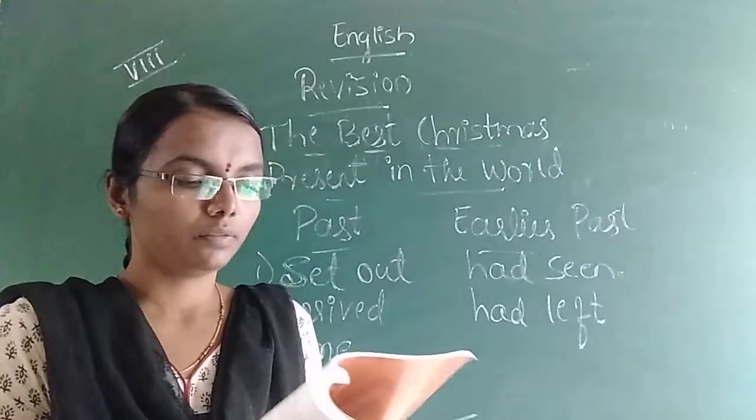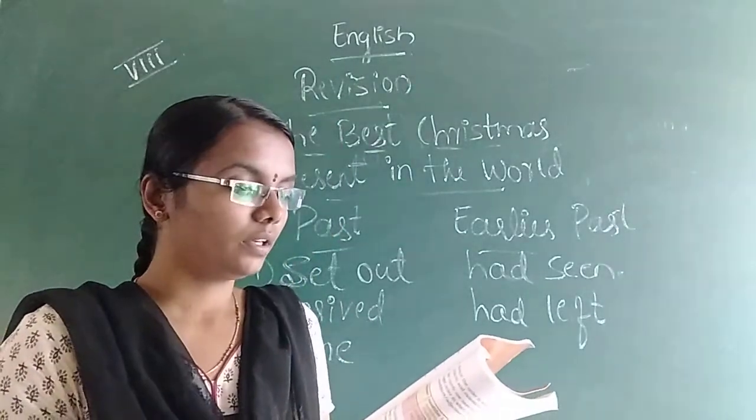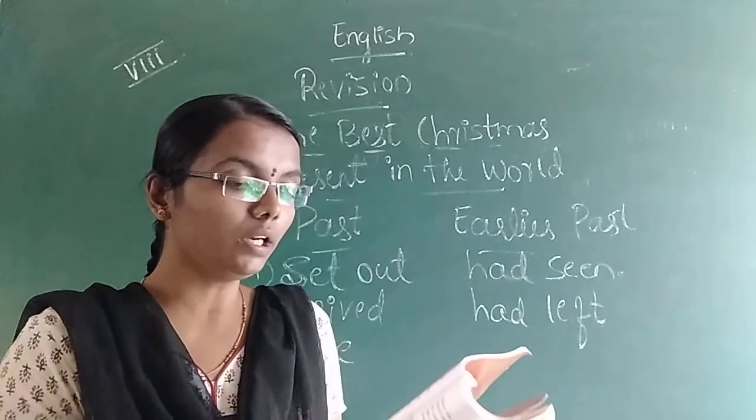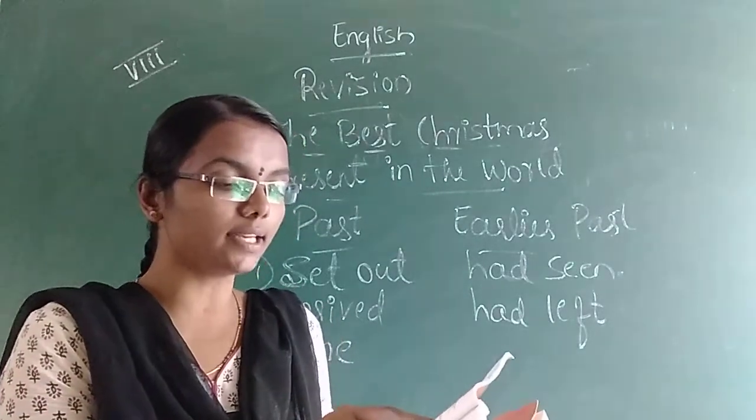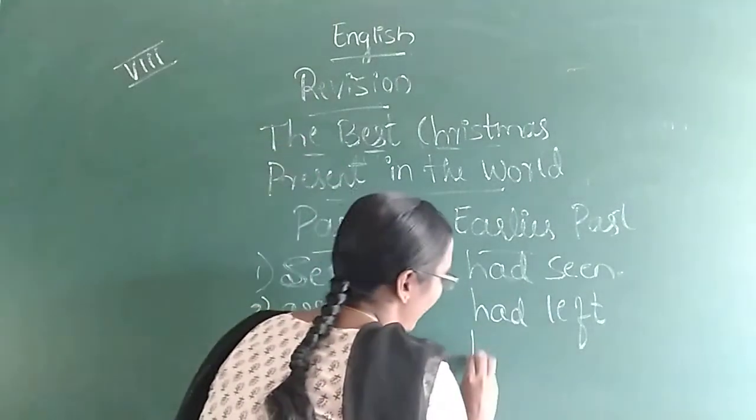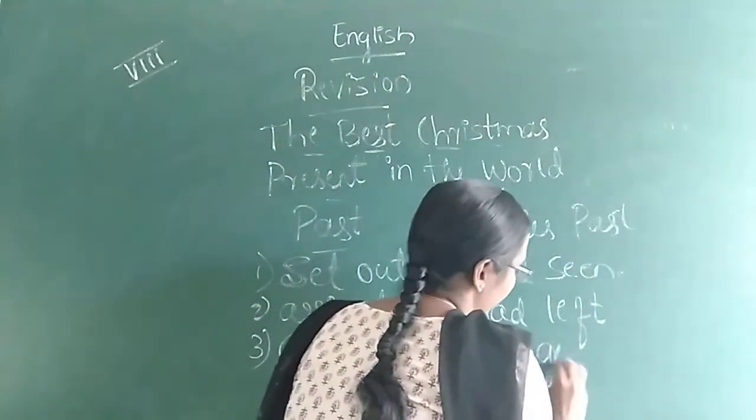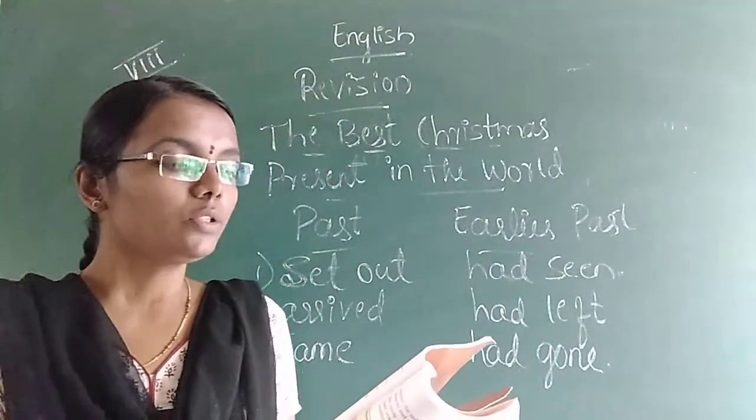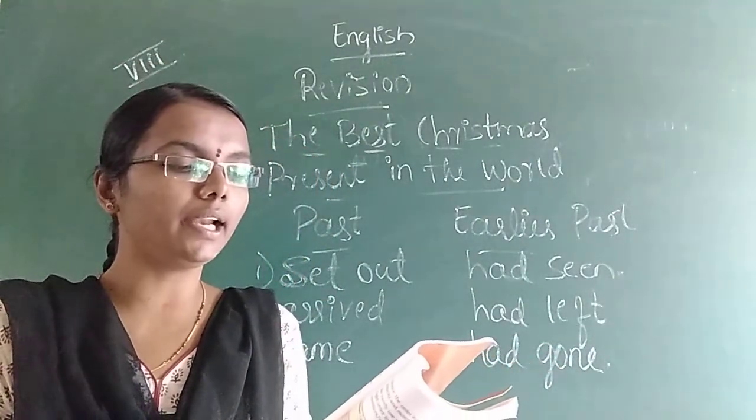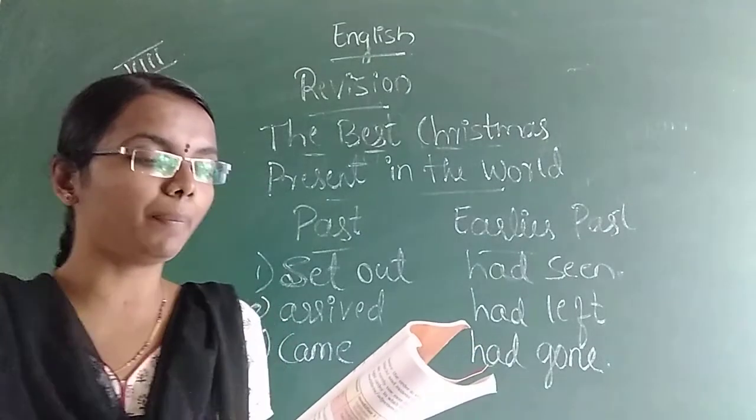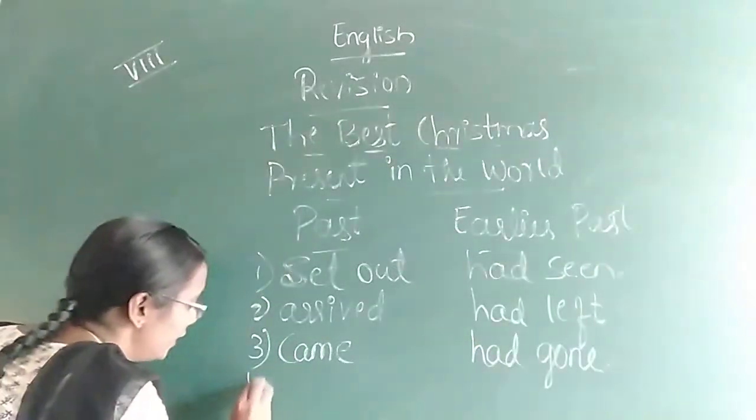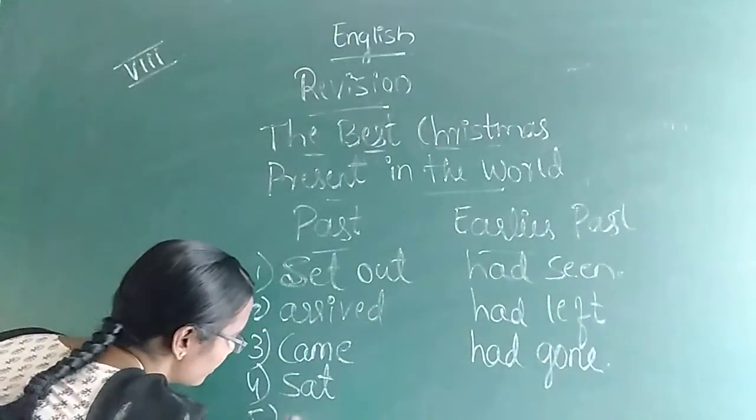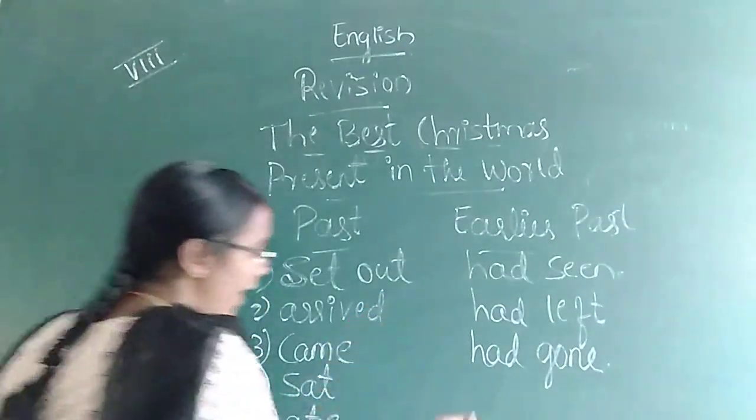One more earlier past word is there in the second sentence. What is that? I had gone. Had gone. Next. So they sat outside and ate the lunch I had packed for them. Here one word is sat and one more is ate. And here had packed.